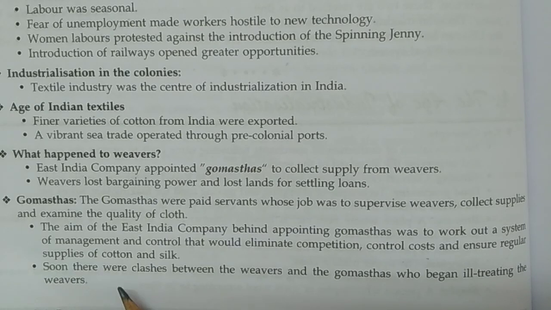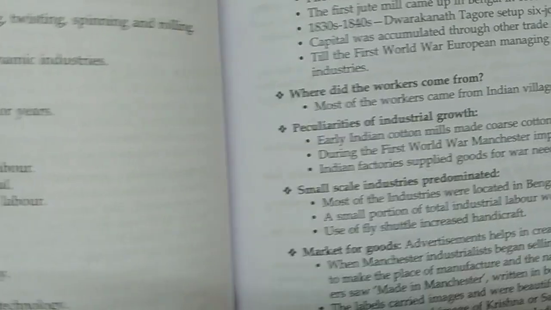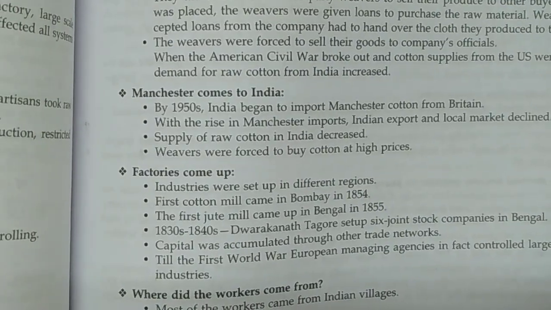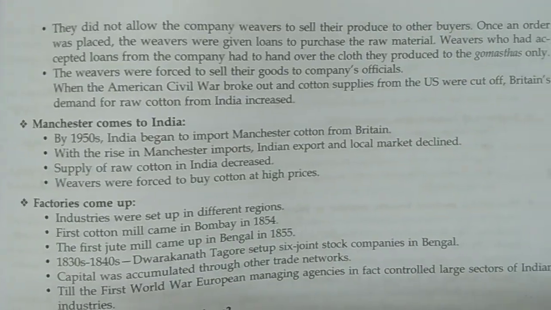Soon there were clashes between weavers and Gomastas, who began ill-treating the weavers, so they had to face many kinds of problems.